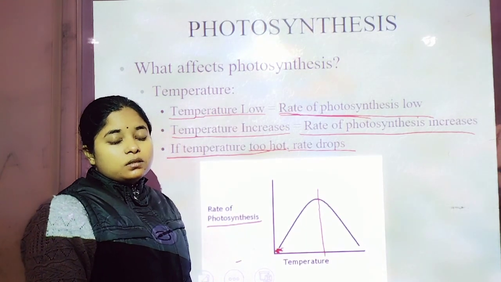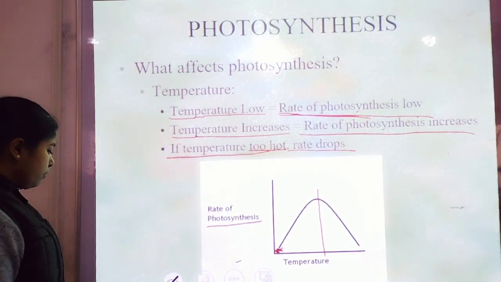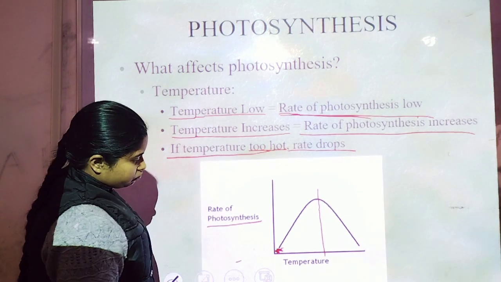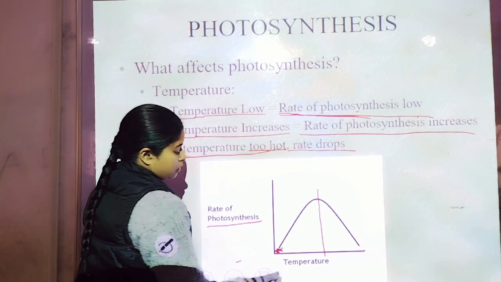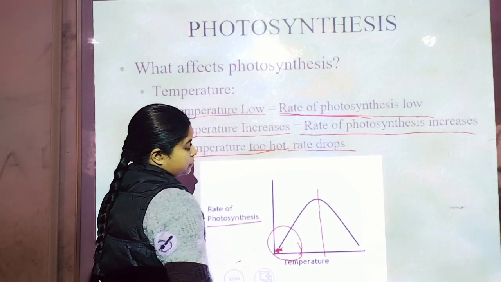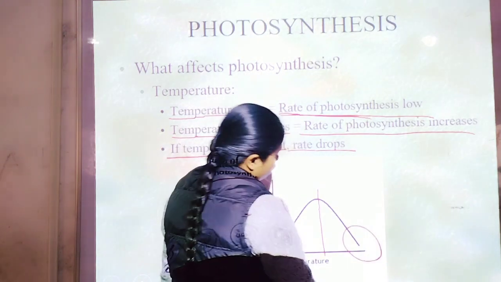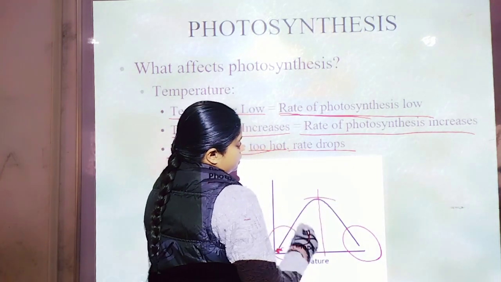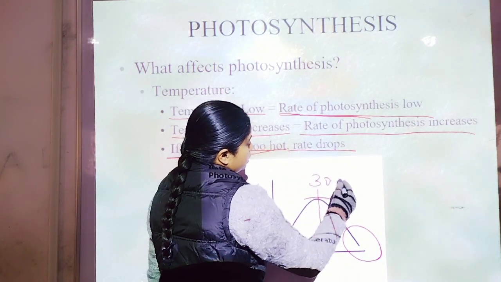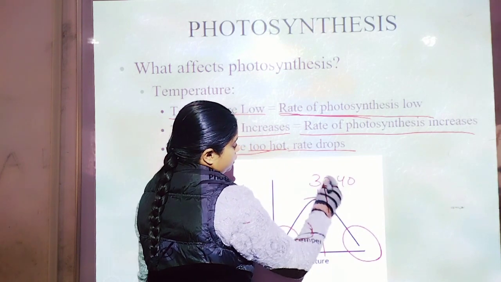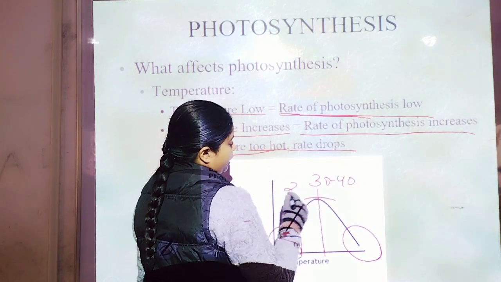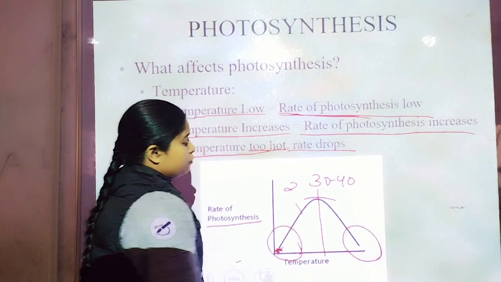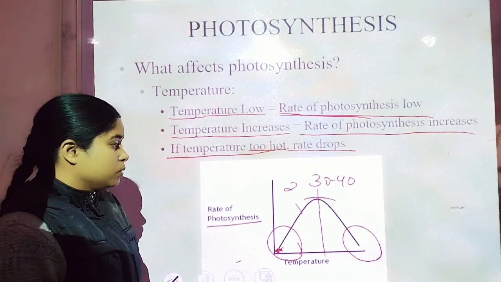So this graph shows the rate of photosynthesis at low temperature and at high temperature. The optimum temperature is 30 to 40 degrees centigrade. At even 25 degrees centigrade the plants are able to synthesize, but the rate of photosynthesis is low.